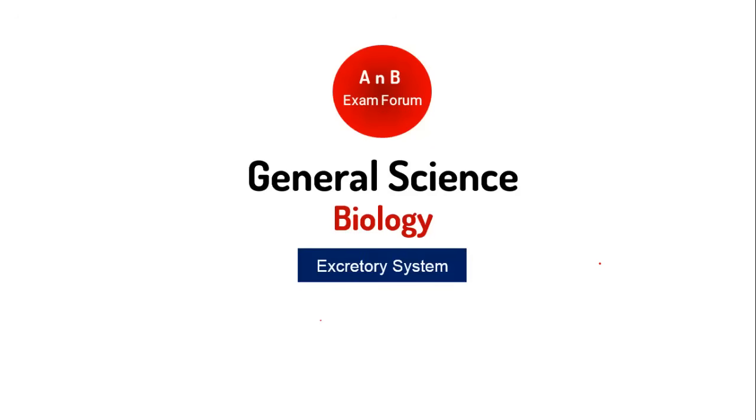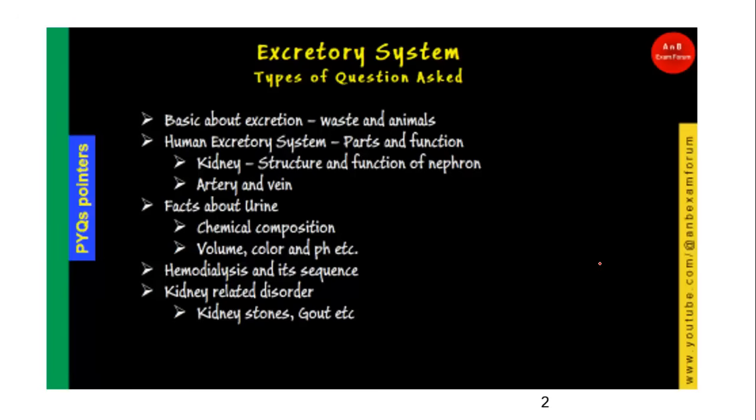Let's see the next topic in general science, and this will be the excretory system in biology. Before proceeding, let's see what types of questions are asked in the exam. The first one is very basic about excretion: what waste products are excreted by different animals. And the very important one is the human excretory system: what are the parts and the function of each part.